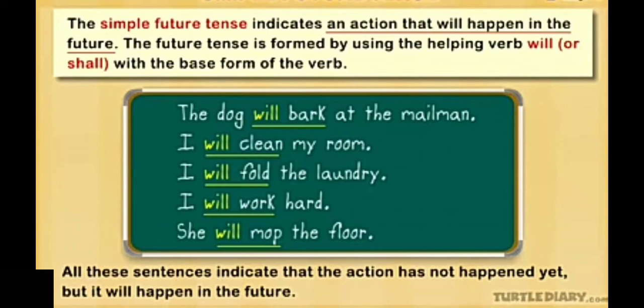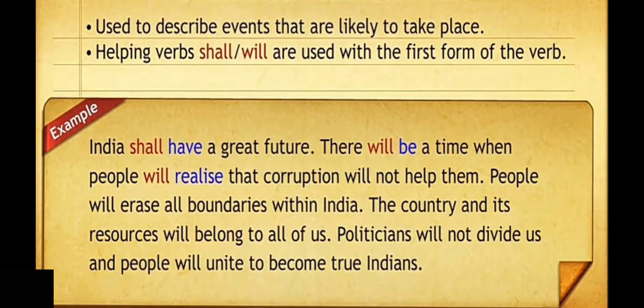In these sentences, the action has not taken place, it is yet to take place, right? All these sentences indicate that the action has not happened yet, but it will happen in the future. It is used to describe events that are likely to take place.